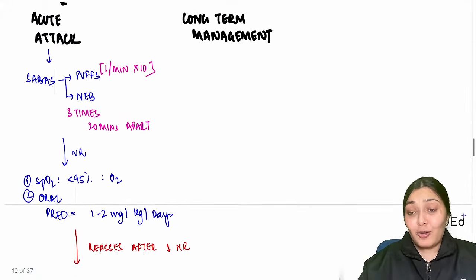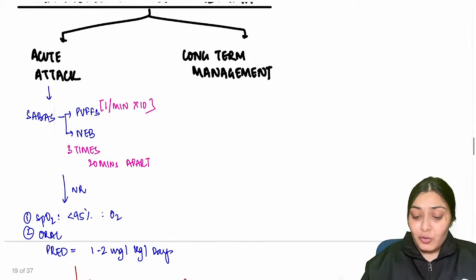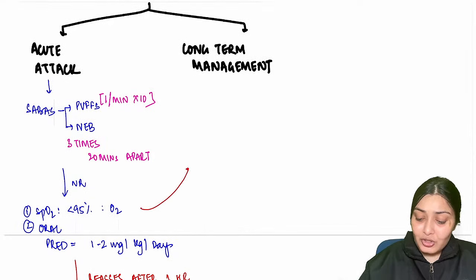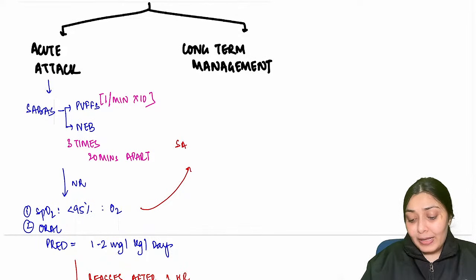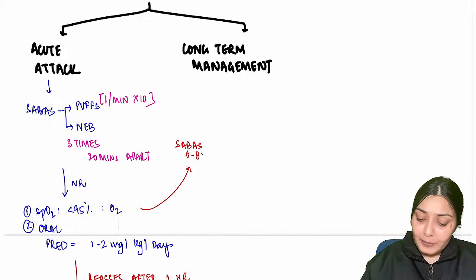But all the children don't land up in this worst condition. They will improve also. So if the child improves at an early stage, you can discharge this child at home and tell them to please take SABAs every 6 to 8 hourly.